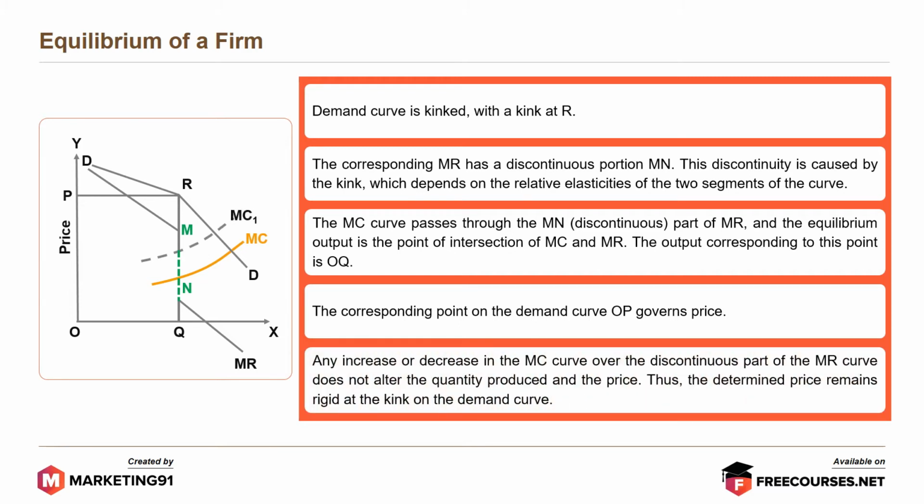Any increase or decrease in the MC curve over the discontinuous part of the MR curve does not alter the quantity produced and the price. Thus, the determined price remains right at the kink on the demand curve.